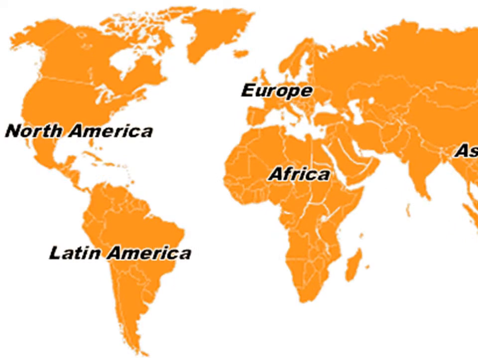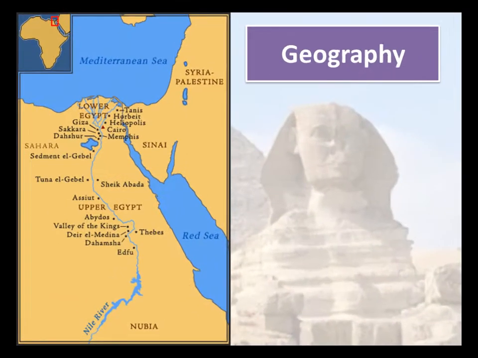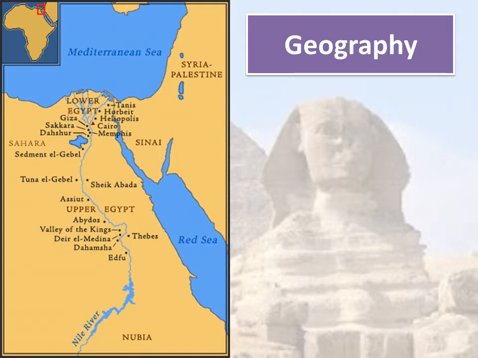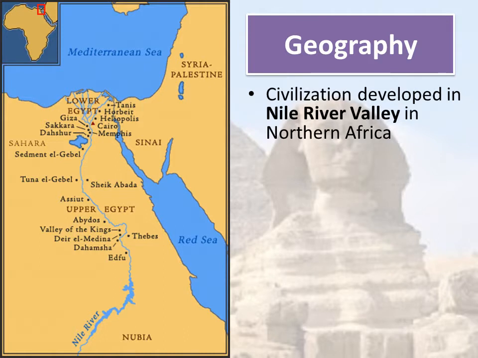Ancient Egypt is the first civilization that we'll study. This red circle shows you the area where ancient Egypt was in relation to the rest of the world. This map zooms in on Egypt. Ancient Egypt was a civilization that developed in the Nile River Valley.